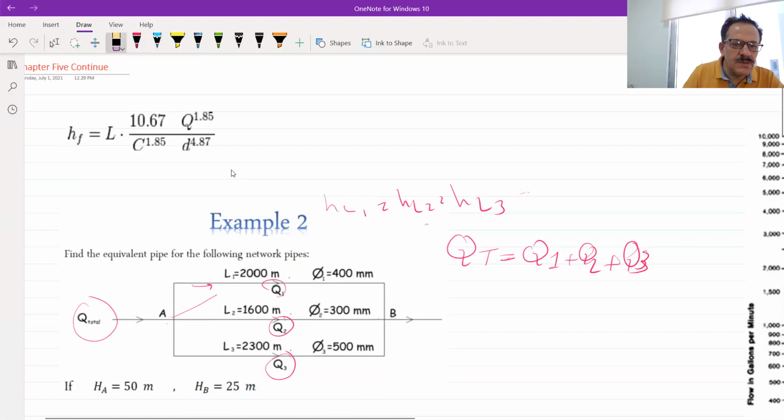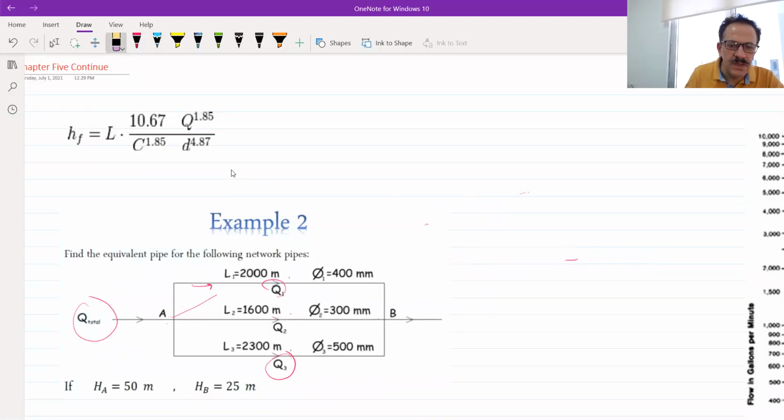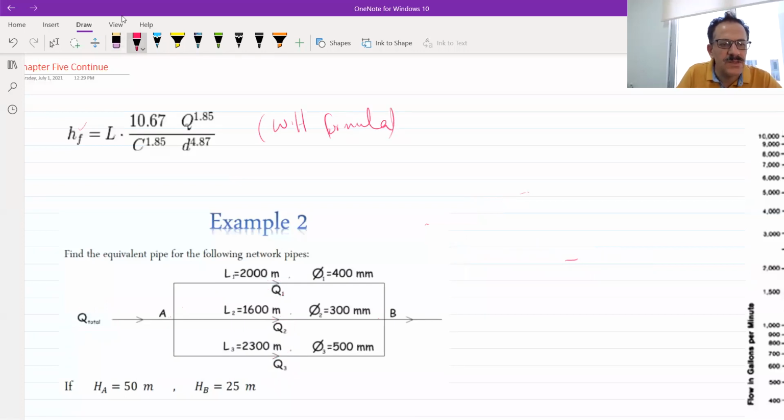And by the way, for the method we are using to calculate the head loss, we have two methods. One is called Hazen-William, or William-Hazen formula. In this formula, we calculate the head loss in the pipes, taking into consideration the C value, which is the Hazen-William coefficient, and we say it will be between 100 to 150.